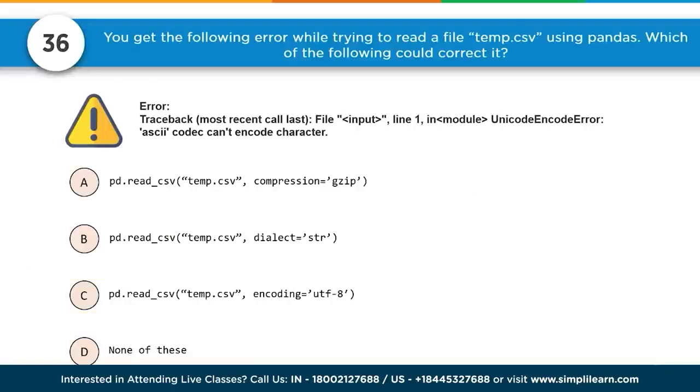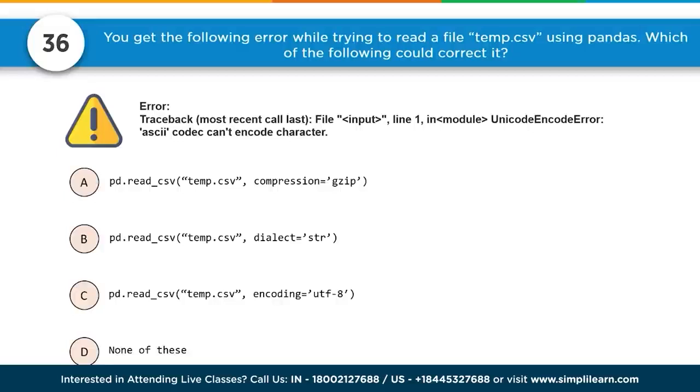Number 36. You get the following error while trying to read a file, temp.csv, using pandas. Which of the following could correct it? So here's our error. Traceback, most recent call last, file input, line 1 in module, UnicodeEncodeError: ASCII codec can't encode character. Ooh, I hate it when that one comes up. And we have four different entries. We'll just pretend that D doesn't exist unless we really can't fit it into one of the other answers. The first one is pd.read_csv with compression equals gzip.